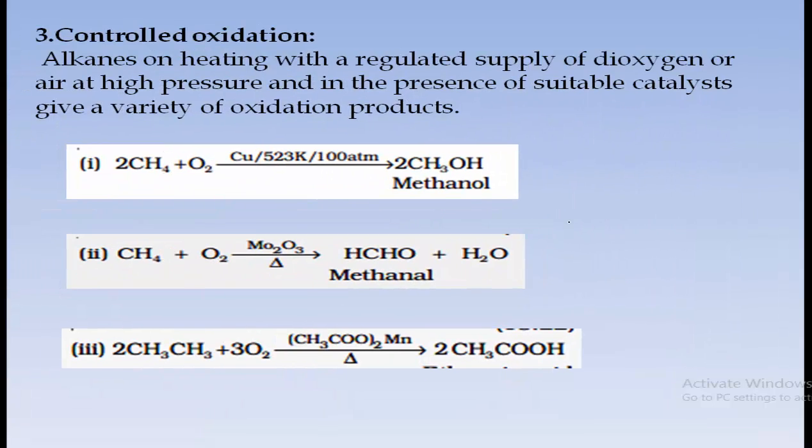Then third type of reaction, controlled oxidation. If more oxygen is supplied, then it will undergo combustion. And suppose a regulated supply of dioxygen takes place, then the product formed will be different. A variety of products are formed and it is said to be controlled oxidation. So oxygen is supplied in a regular manner or in particular amounts to get the desired product.